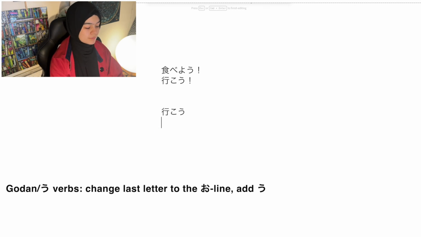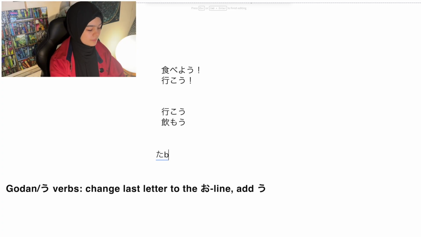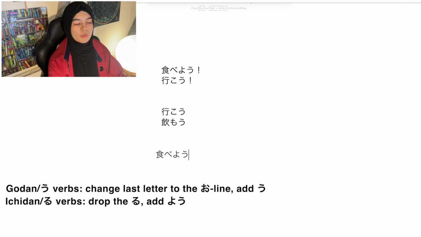行こう. 飲む. The mu becomes a mo, and then you add a u. 飲もう. So let's go, let's drink, okay? For u verbs, it's completely fine because there's no resemblance to yo here. The real problem comes when it's a ru verb or ichidan verb, like 食べる. So in this case, what you do is you drop the ru and you add a yo. So that's let's eat. If it's neru, then what you do is you drop the ru and add yo, neyo. So let's eat, let's sleep, ですね. So this is why it's very easy to get all the variations of yo mixed up.